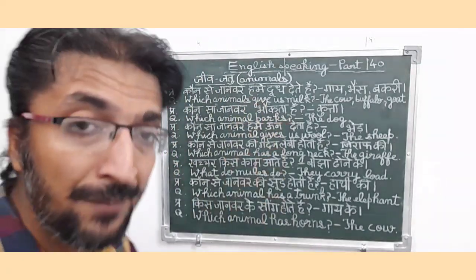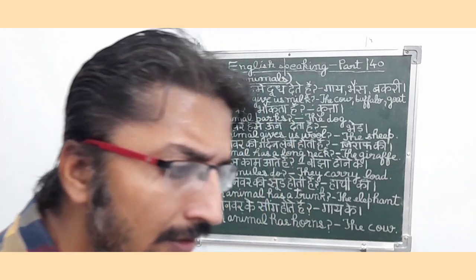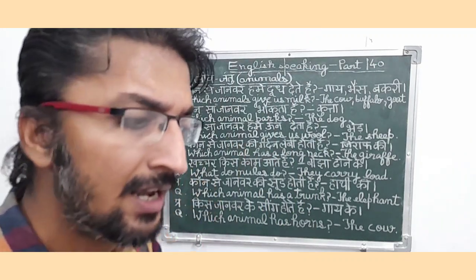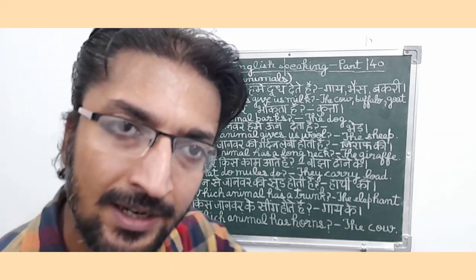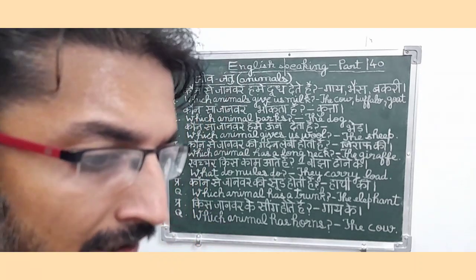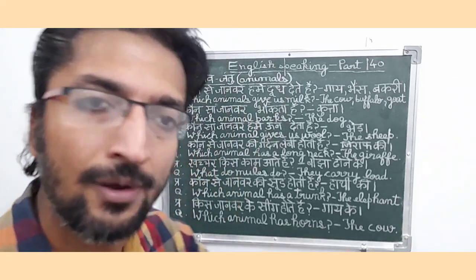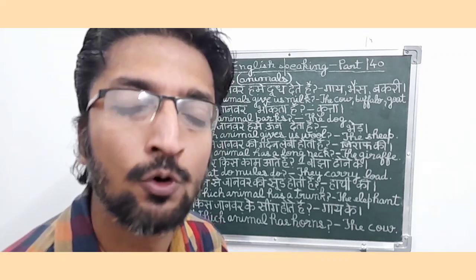Jeev Jantu means animals. So friends, we normally see animals nearby in our surroundings, and also we use them as pets at our home. For example, dogs, buffalo or cow. We normally keep them as pets at our home also.